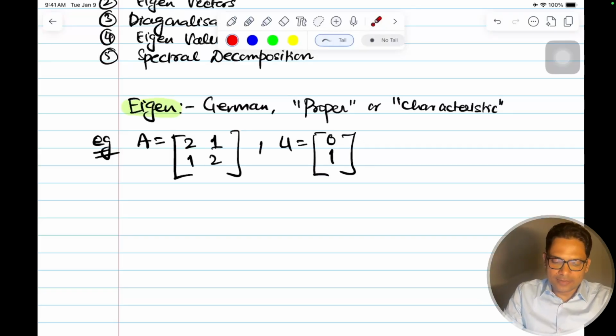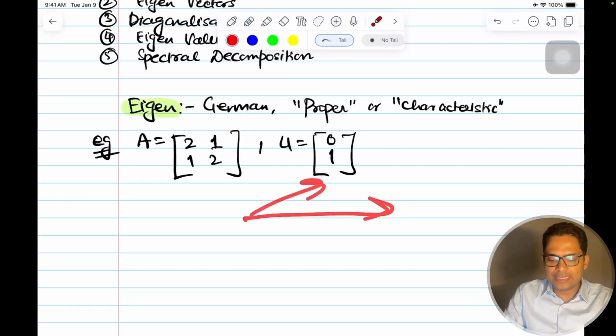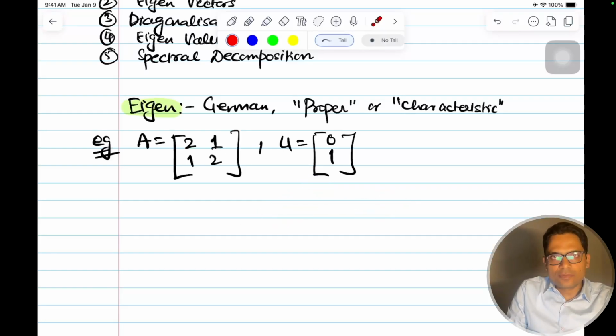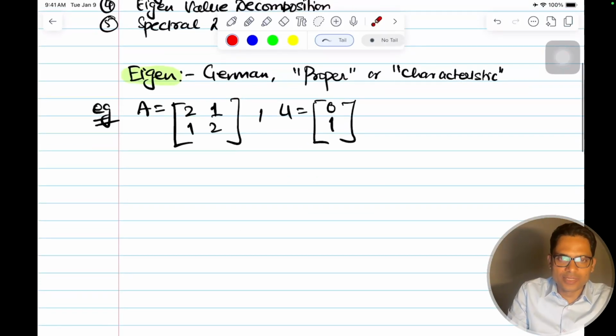If we multiply these, the matrix will linearly transform this vector, meaning it will change its direction or change its magnitude, or both. It can do either of them or both of them. So let's see what it does with this vector.